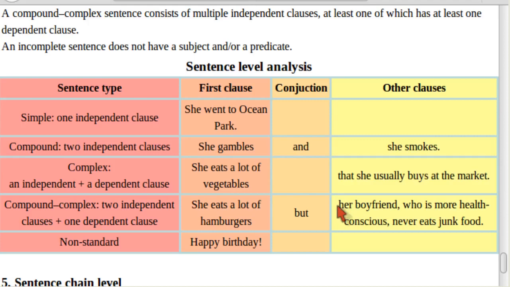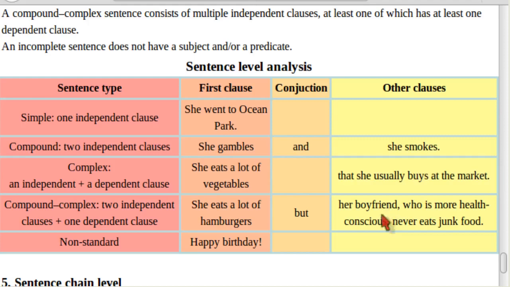Now, the second part is more complex. So look at this. Her boyfriend never eats junk food. So first just ignore this middle part, who is more health conscious. So delete this one. Her boyfriend never eats junk food. This can be an independent sentence, so it's an independent clause. But the middle part, who is more health conscious, is not an independent clause. It's a dependent clause.